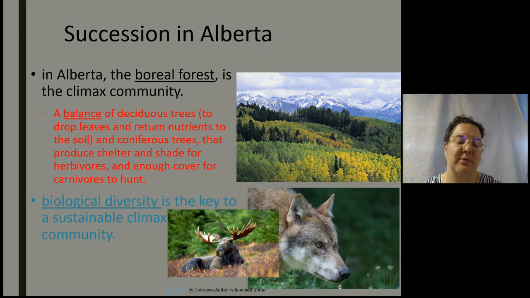Now, when I say a climax community isn't always the most biodiverse, often we'll see in those shorter shrub forests with more deciduous trees a greater variety of species, because you can have species that live on the edge and species that live in the middle, where the boreal forest is a quite uniform ecosystem.